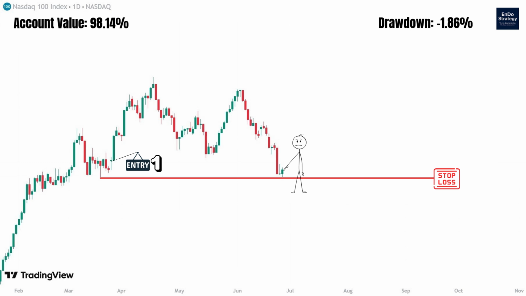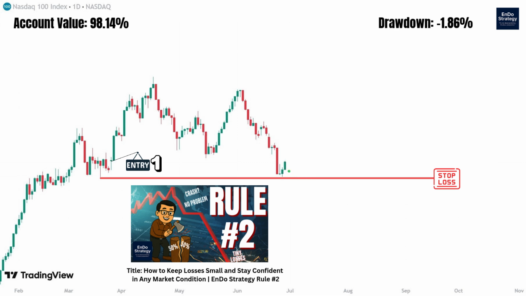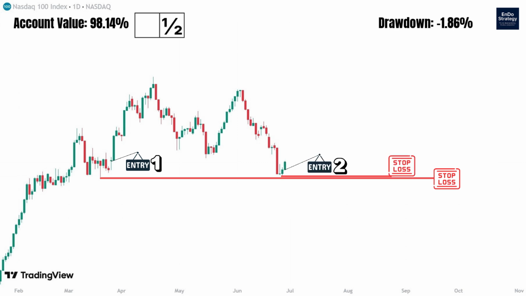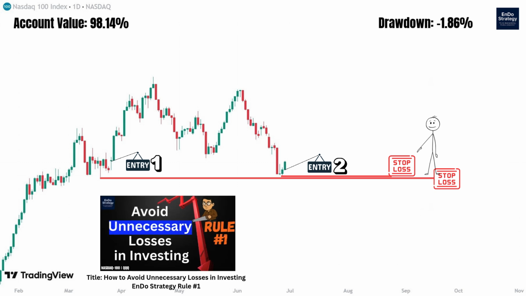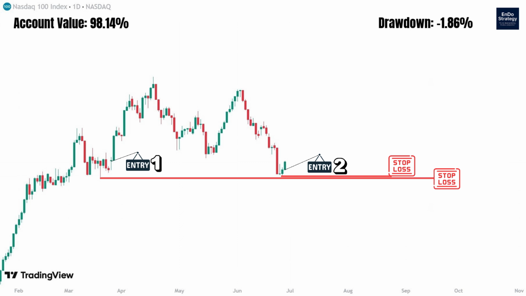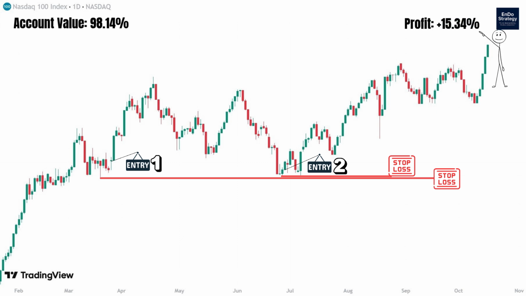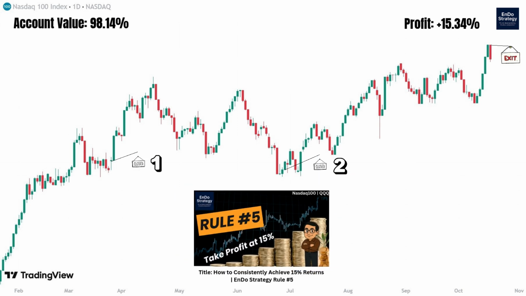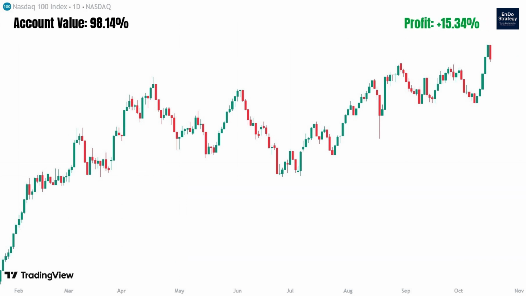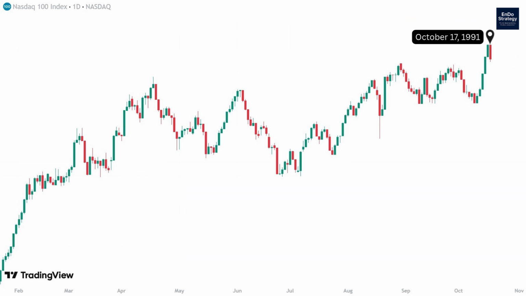According to rule number 2, we once again opened position 2 using the remaining half of the account balance, while placing the stop loss according to rule number 1. After that, the market continued rising, recovering the losses caused by the previous stop losses and eventually reaching a profit equal to 15% of the balance at the beginning of the cycle. Therefore, according to rule number 5, we closed both positions and secured the profits, bringing this cycle to an end.